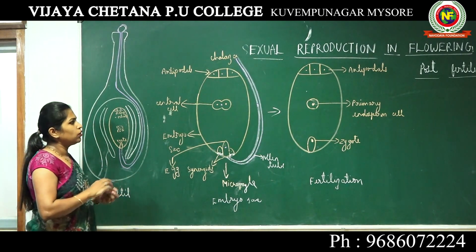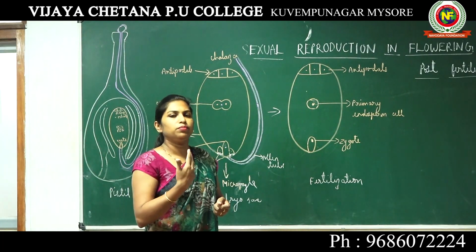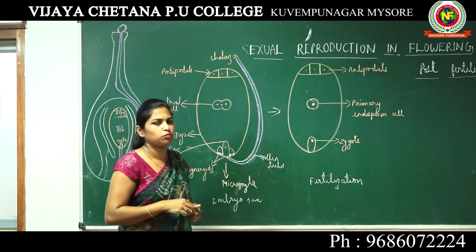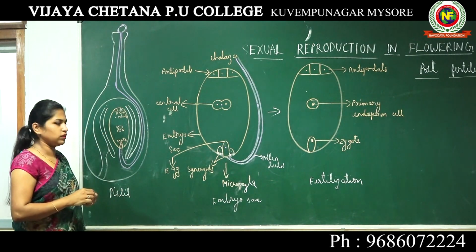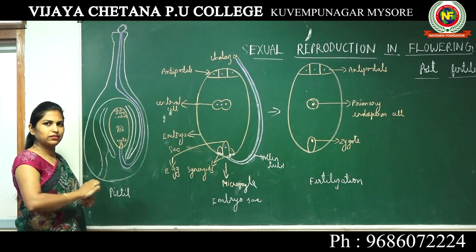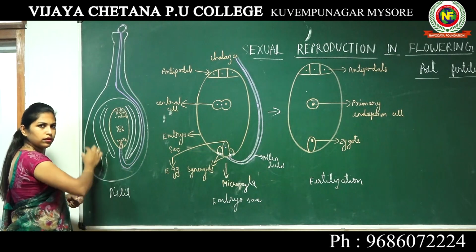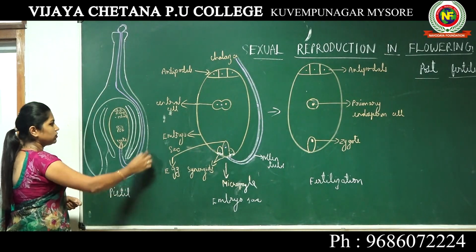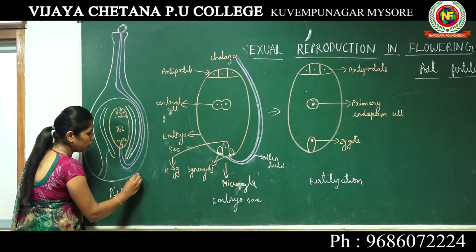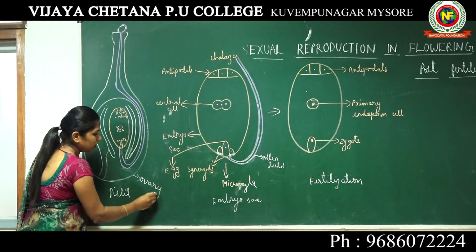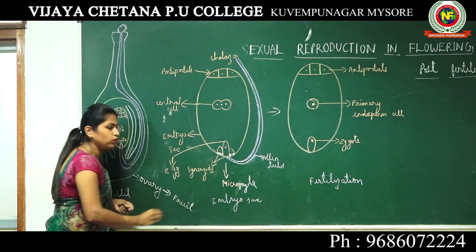Okay. Now fertilization is done, everything is done. Now what is going to happen in the ovary? What are the changes that are going to take place in the ovary? Concentrate and listen. After the fertilization is completed, your whole ovary, that is the bottom broad region of your pistil, the whole ovary is getting converted into the fruit.